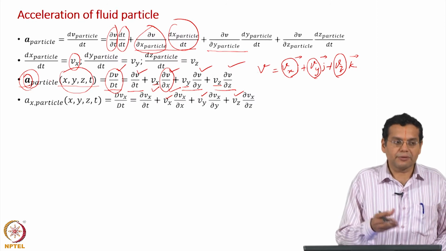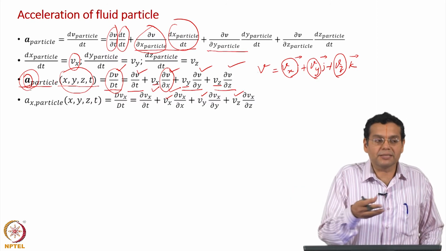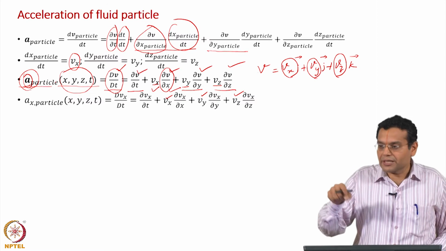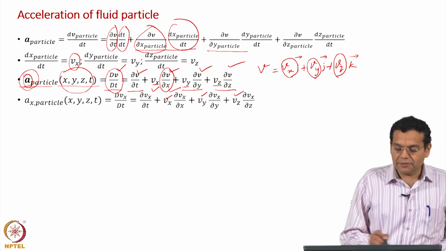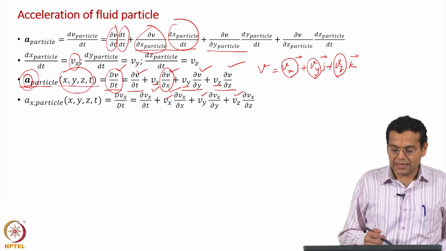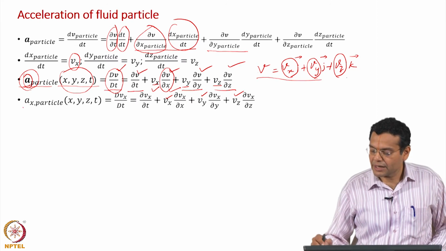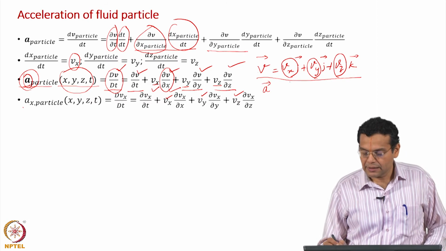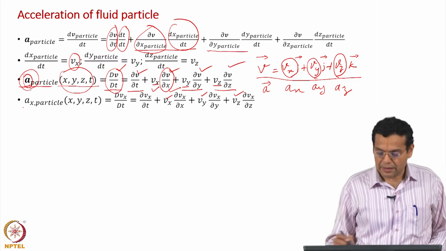x, y, z are our usual coordinates, but this is the rate of change of velocity as you follow the fluid particle, which means it has a Lagrangian meaning attached to it, but it is expressed as a function of x, y, z in the flow field. Okay. What I have done next is, because it is a vectorial equation, you can write 3 components of it. I have written the x component here. Similarly, you can write the a vector in terms of ax, ay and az, and of course i, j, k.